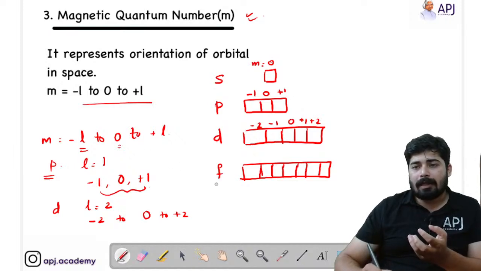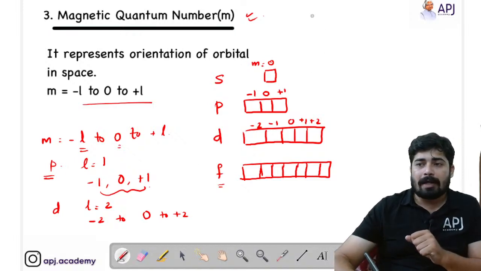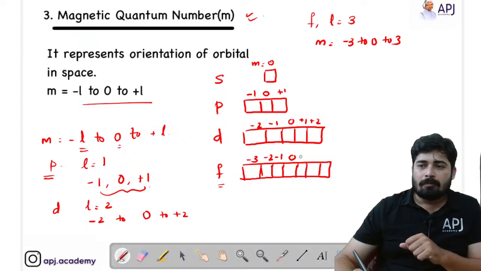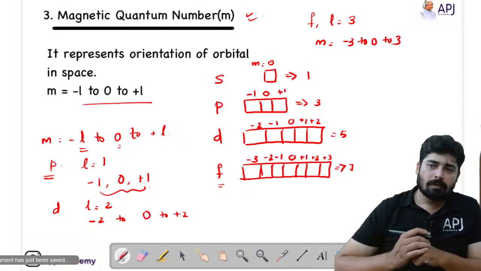Now if you are considering the F subshell, we have 7 orbitals in that F subshell. The value of L is equal to 3. That means m can be minus 3 to 0 and 0 to 3. So the center orbital you give as 0, the left one is minus 1, then minus 2, then minus 3. Similarly, from 0 to the right, plus 1, plus 2, plus 3. So we have 7 orbitals here, 5 orbitals here, 3 orbitals here, and 1 orbital here.